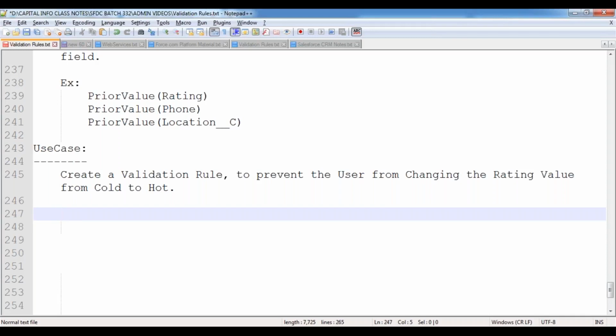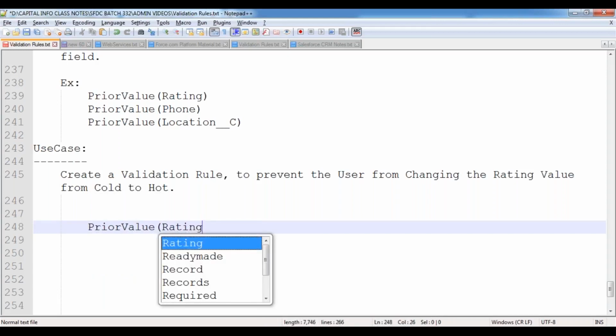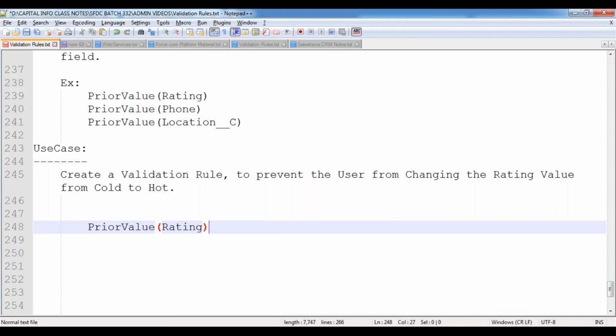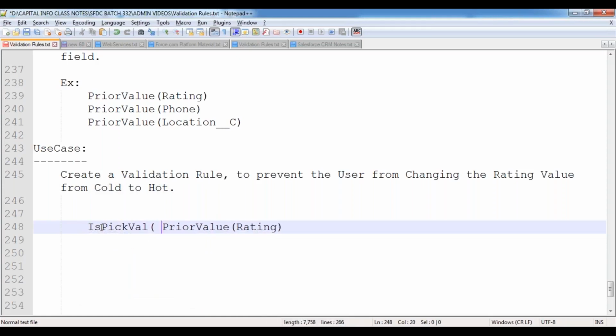Then how can we collect the previous value? By using the PRIORVALUE function, PRIORVALUE of rating. What is the prior value of this rating field? I would like to collect that here. I want to verify whether the previous value is equal to cold or not. How can we compare? For that I'm using ISEQUAL: ISEQUAL of PRIORVALUE of rating is equal to cold.